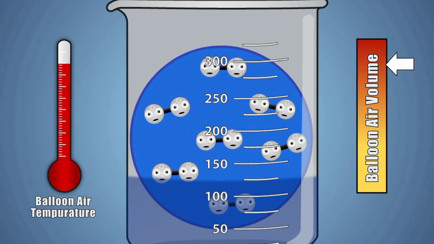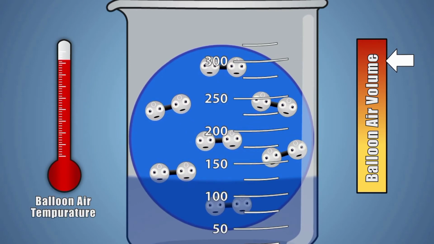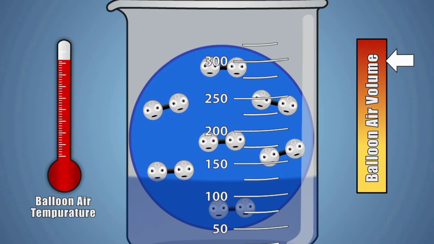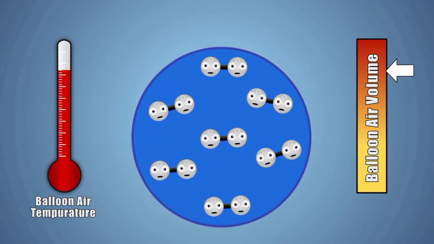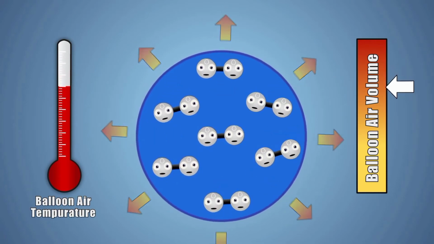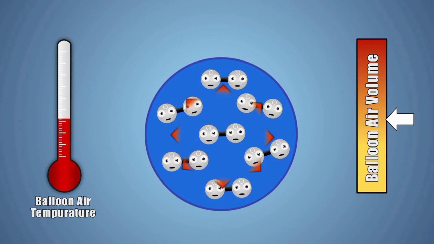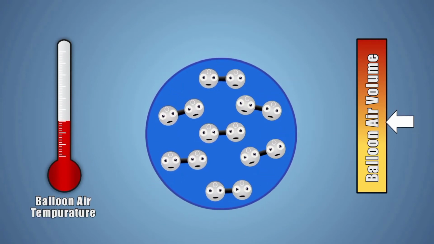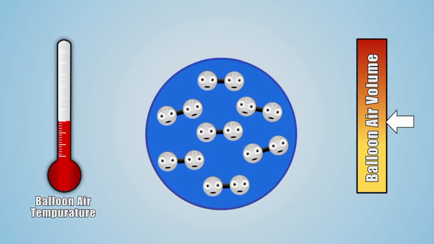The higher the temperature, or the more energy the air molecules get, the larger the balloon will grow, or in other words, the greater the volume. If we remove the balloon from the hot water, the air molecules inside the balloon will gradually lose energy. They begin dropping back to room temperature, causing the balloon to shrink in volume back to its normal size.